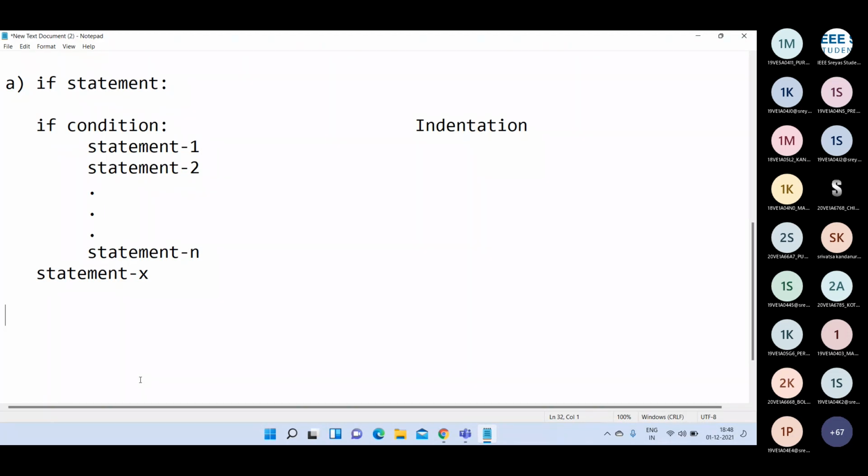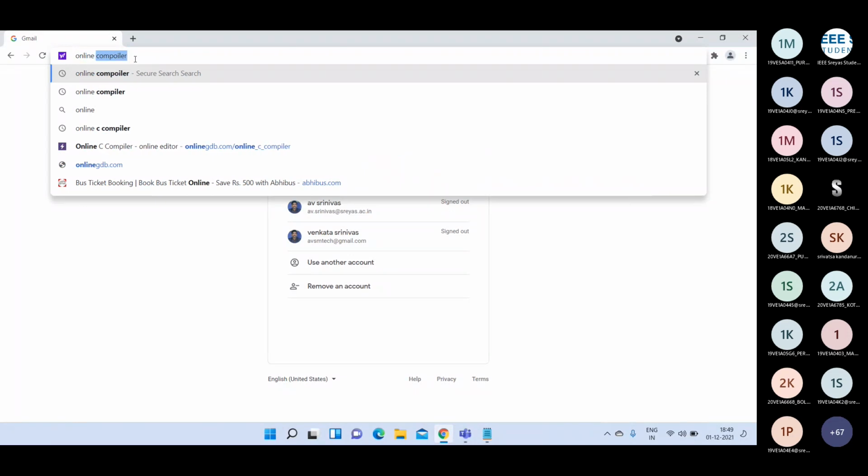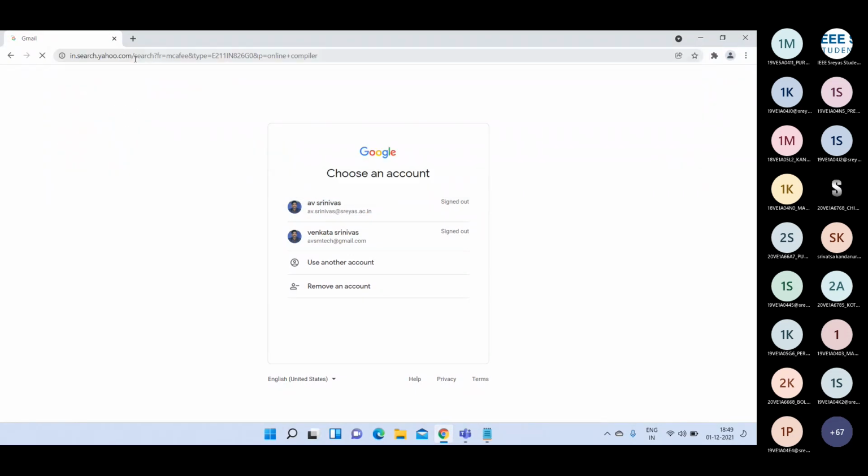But you need not worry about it, because if you use any Python editor, when you type the if condition, it gives the indentation automatically. There is no need for the programmer to worry about indentation; it will be done automatically by the Python editor.